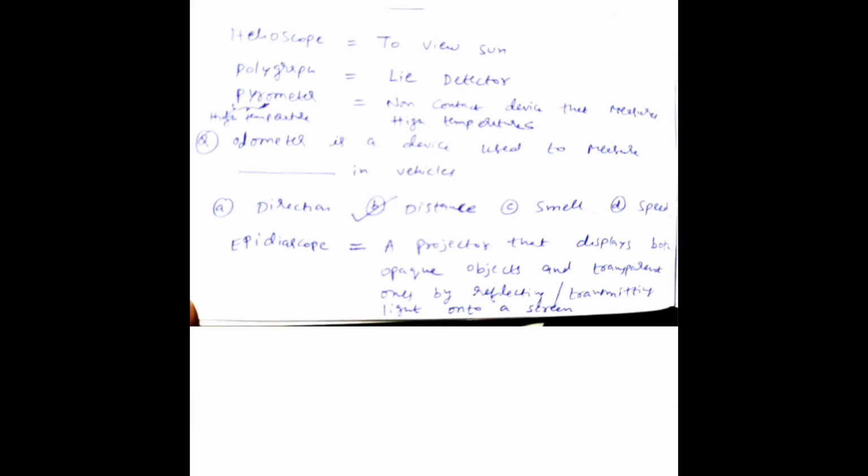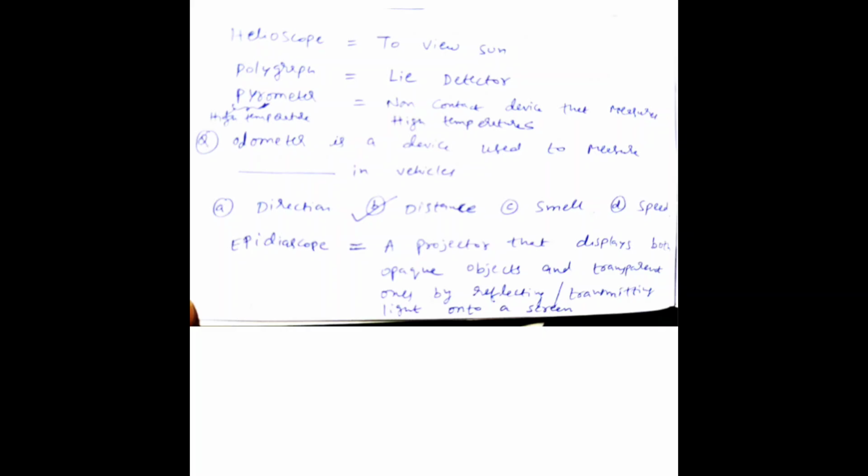And also helioscope is an instrument used to view the sun. Helio means sun, helioscope to view the sun. And polygraph is an instrument generally used by the police department. It is also called a lie detector. Pyrometer, pyro means high temperature. Pyrometer is a non-contact device that is used to measure high temperatures.